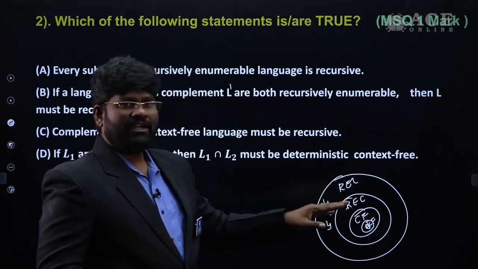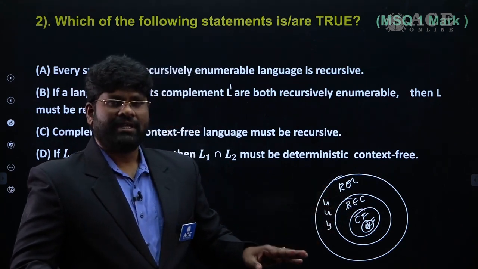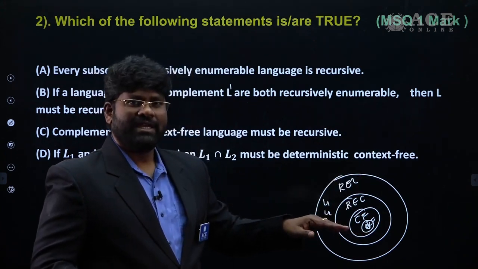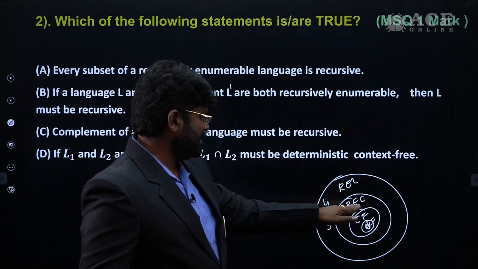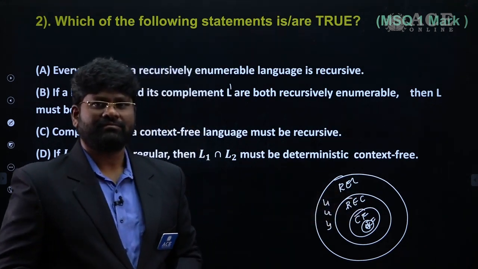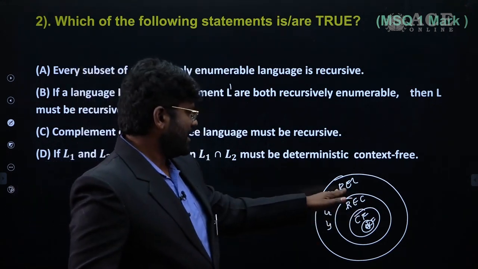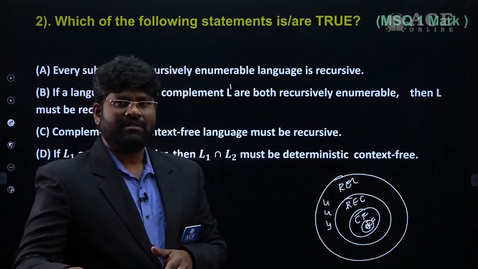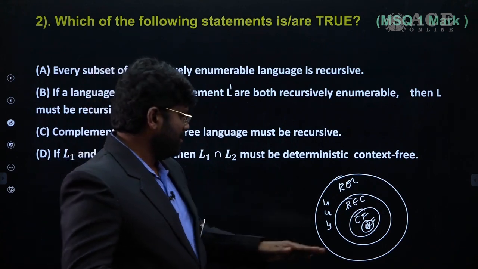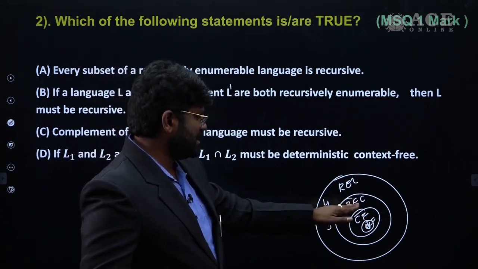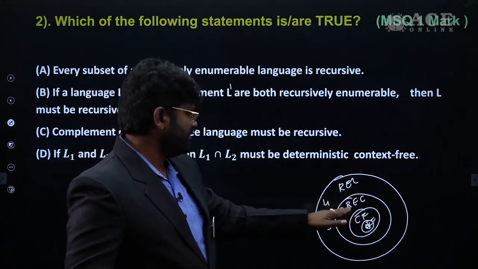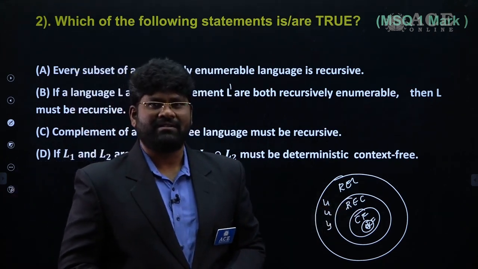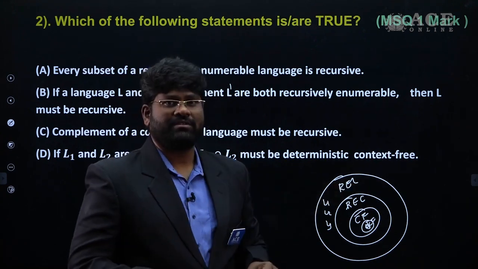If L and L dash both are to be recursively enumerable, it is possible only if L is recursive, because if L and L dash are both recursively enumerable, definitely you should understand that recursive is the only possibility, because recursive languages are closed under complementation, whereas RE is not closed.